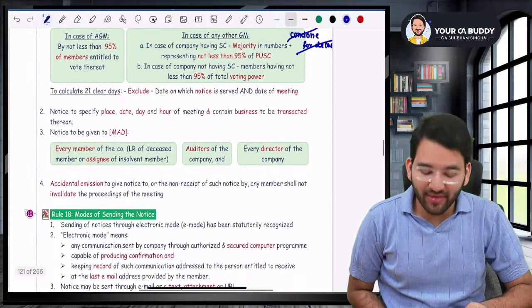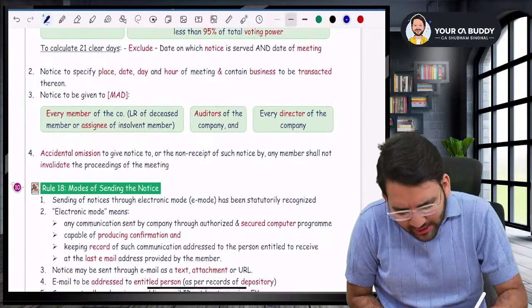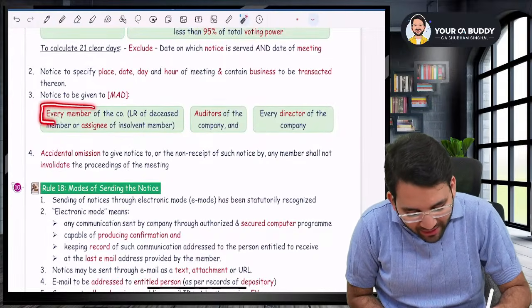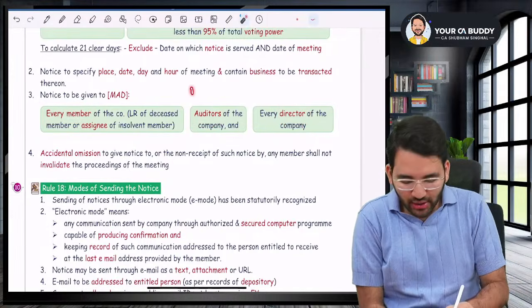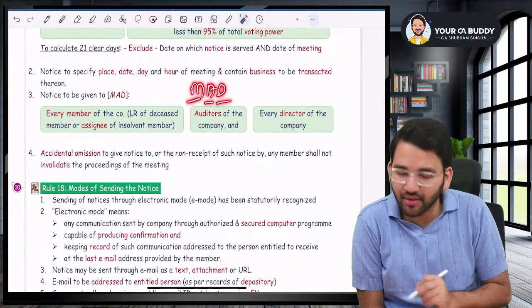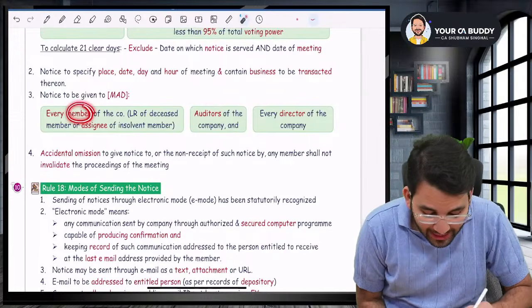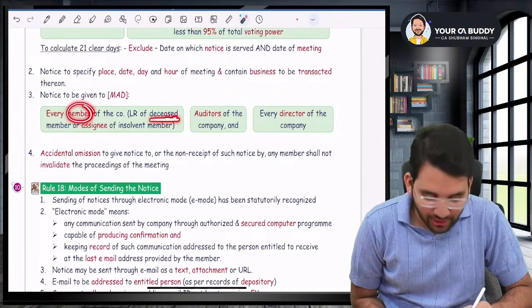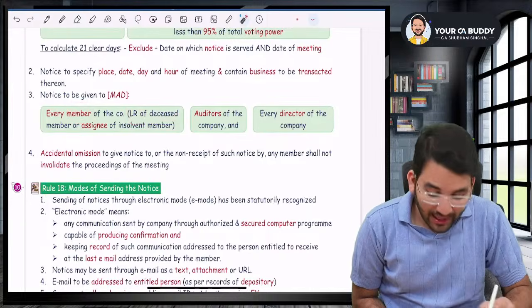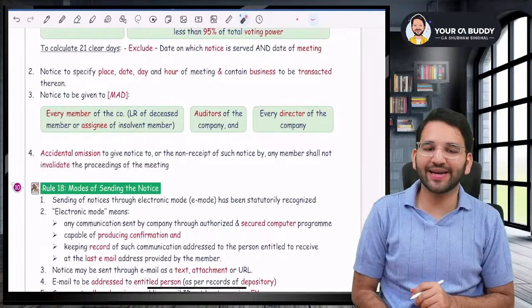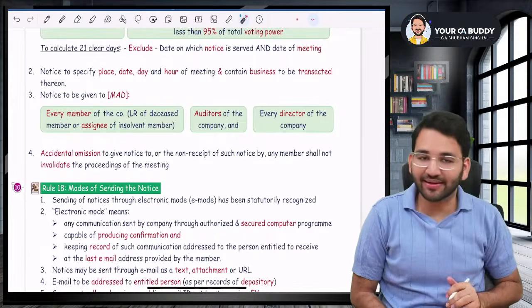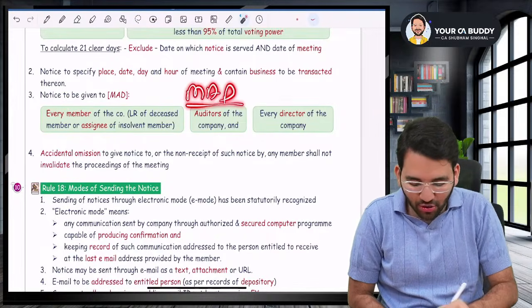Okay. Now listen to me very carefully, sir. To whom will you send the notice? Sir, the notice will be sent to every member, through the auditor of the company, and to directors of the company. So it will basically be sent to MAD people: member, auditor, and director. However, in case of death of the member, you will send it to the legal representative. And if the member has become insolvent, you'll send it to his assignee. Whosoever is the assignee, you will send it to them. So member, auditor, and director. I say MAD people as in member, auditor, director.